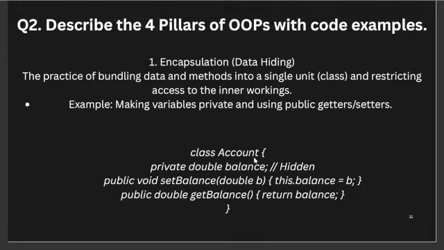So we have a class and we make the balance variable, which is private. The access modifier is private, meaning we want to hide this. So we have a double variable and we make a public void setBalance setter and a getter method, which contain this.balance equals value and return balance to get the value.